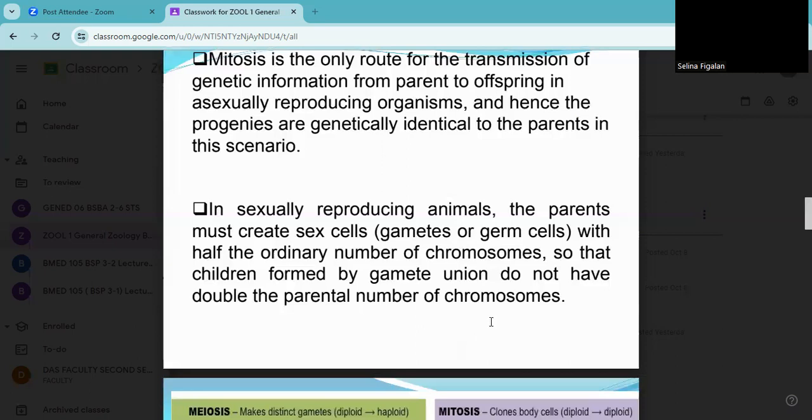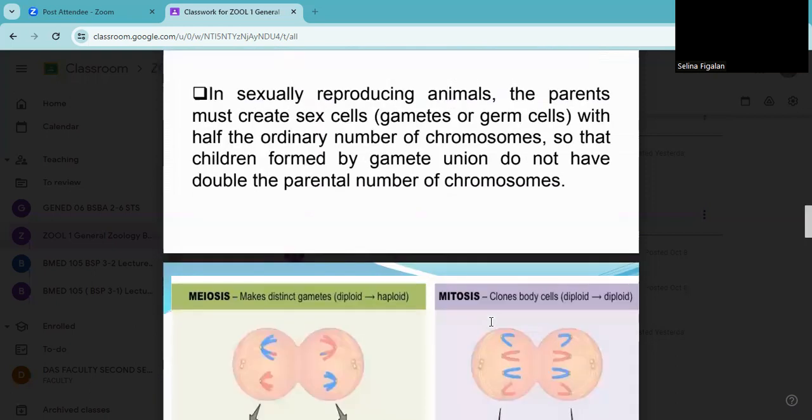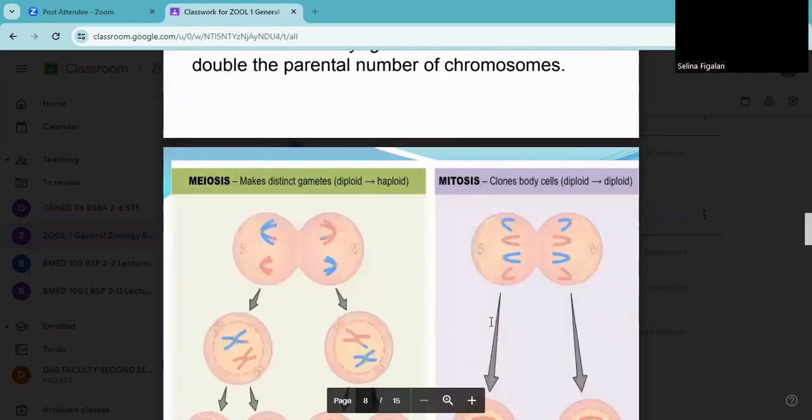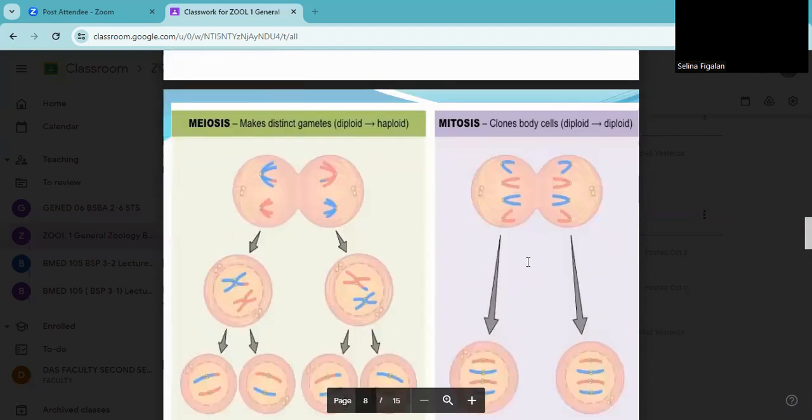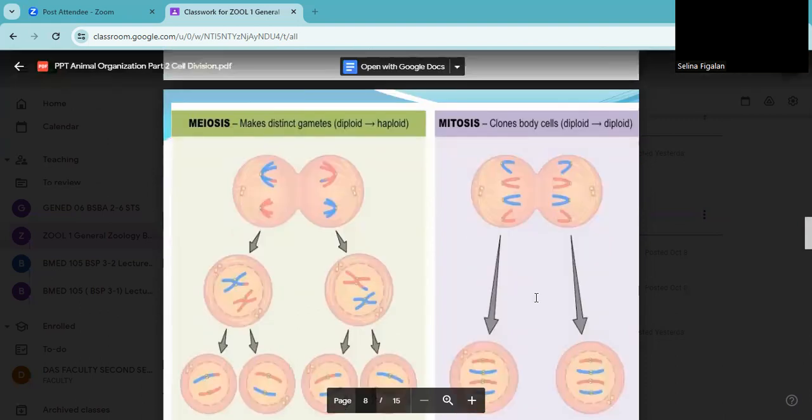During sexual reproduction among animals, they are not identical, kasi they are produced from two sets of chromosomes. Okay, this one is under meiosis, and then the other one is what you call mitosis.